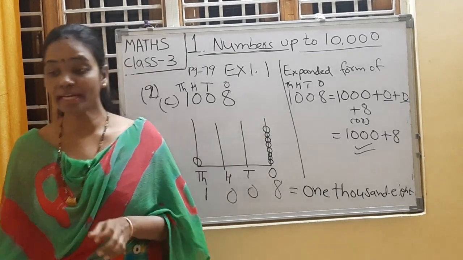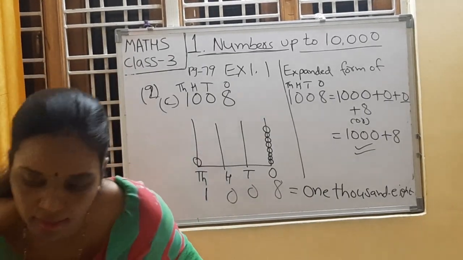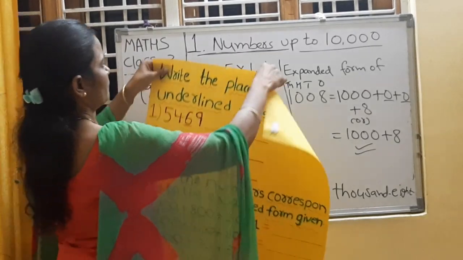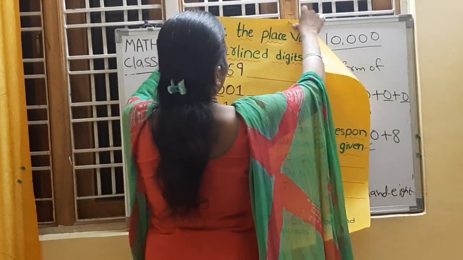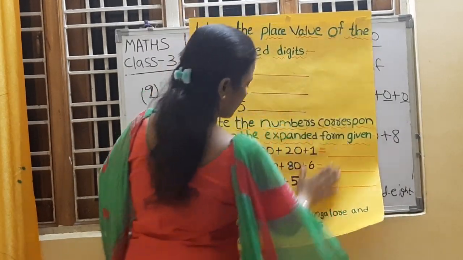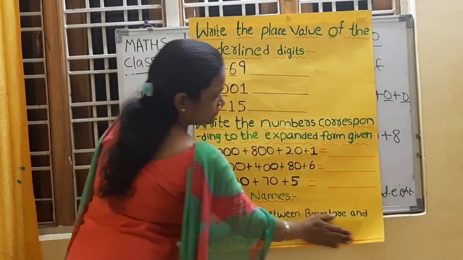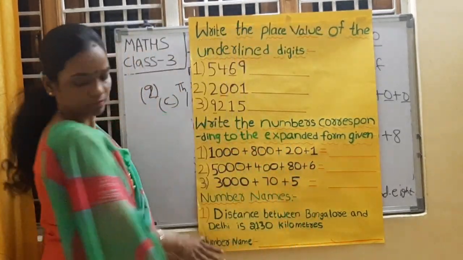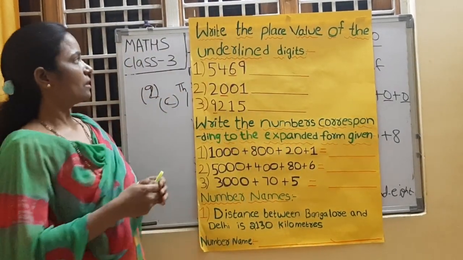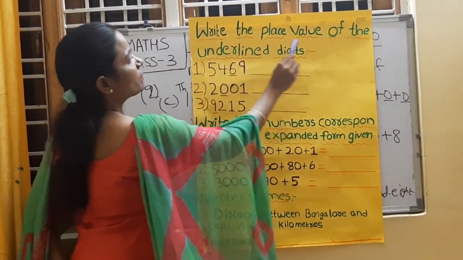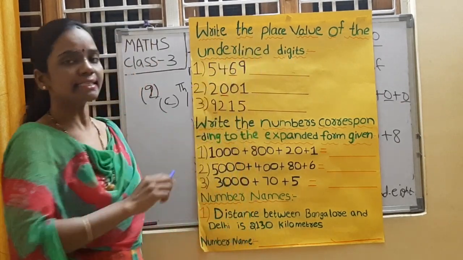Now we are going to do a worksheet here, children. Write the place values of the underlined digits.